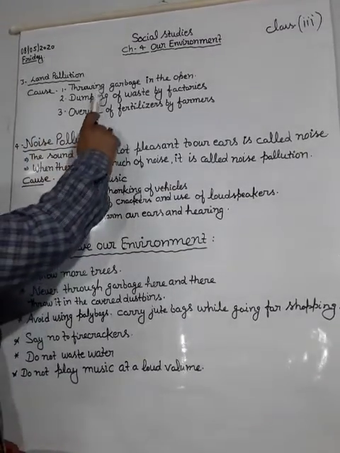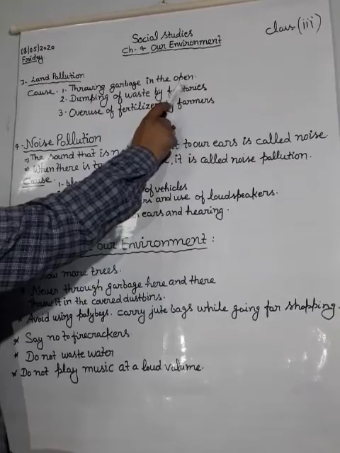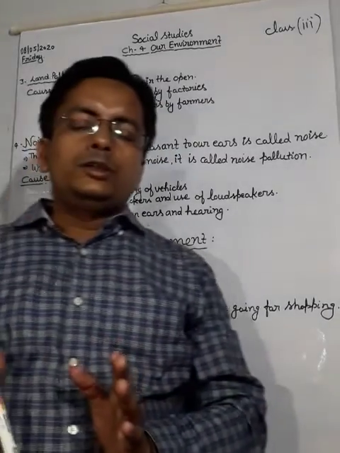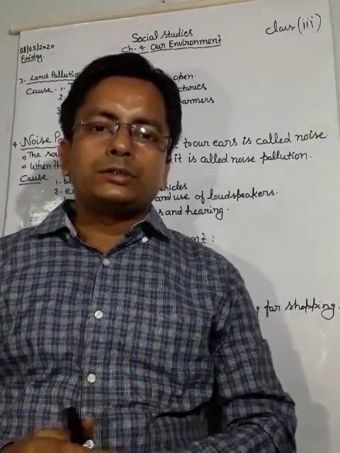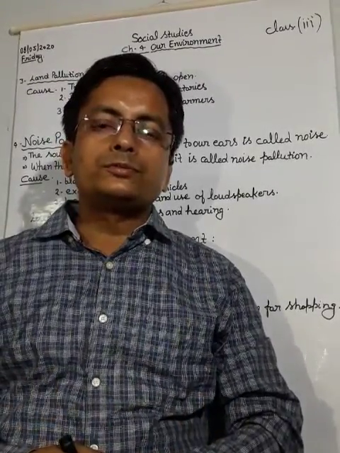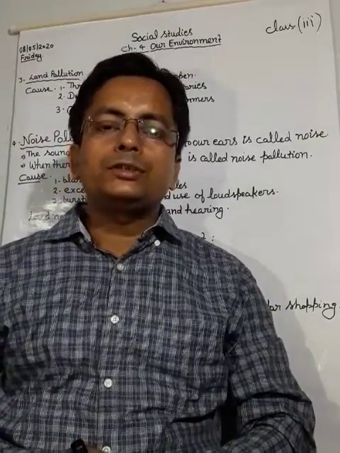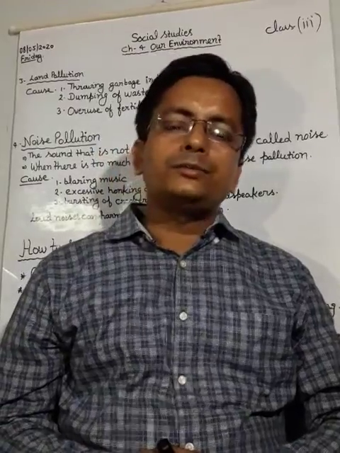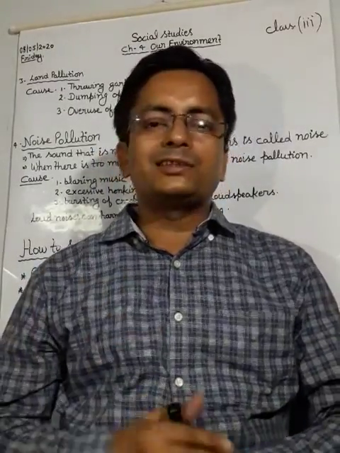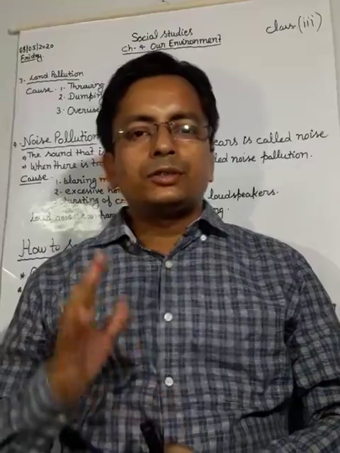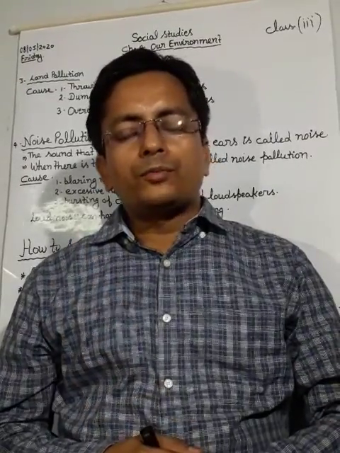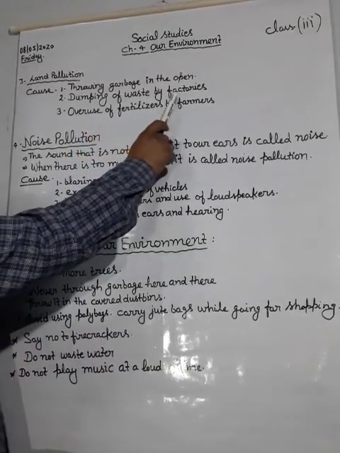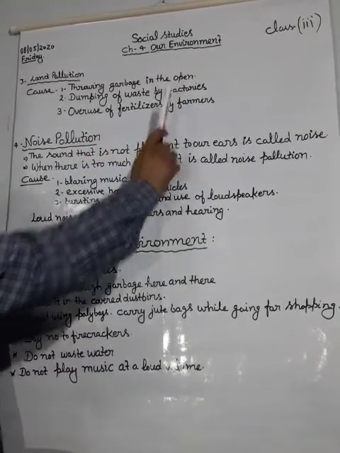First one is throwing garbage in the open. Yes, student, when we use different things, it produces garbage, and when we throw our garbage here and there in open spaces, it pollutes our environment. And next is dumping of waste by factories.